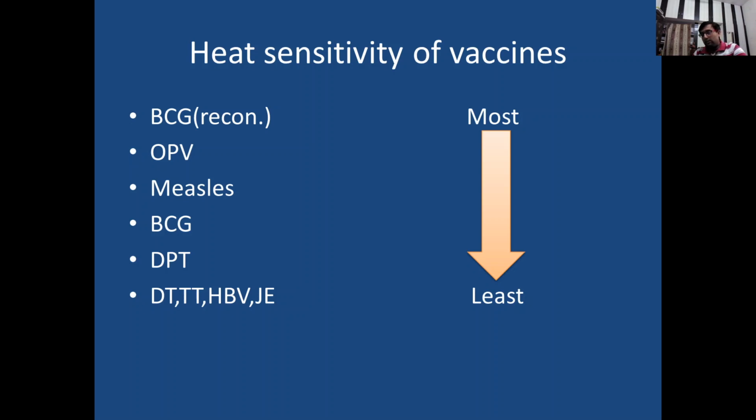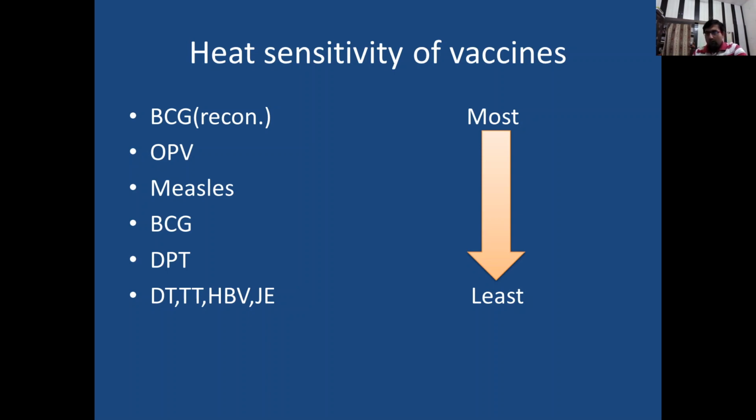Most heat sensitive vaccine means the vaccine which is destroyed by heating or rise in temperature. The most heat sensitive vaccine is reconstituted BCG. BCG comes in a powdered form, and after reconstitution the vaccine is most heat sensitive. Next one is oral polio vaccine, then measles, then BCG vaccine which is not reconstituted, DPT, then DT, TT, and hepatitis B vaccines. These are all heat sensitive vaccines.